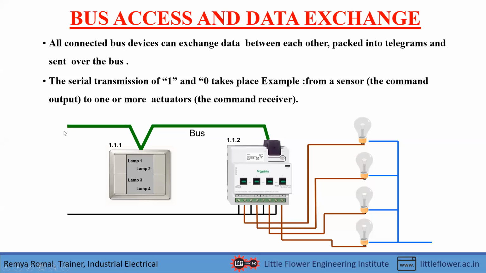So when we give an impulse to switch on the light using the push button, this impulse is carried over to the actuator via this green colored bus cable. That means through the EIB cable, this information is transmitted and reaches the actuator. The actuator receives the information, which was to turn on the light, so the actuator processes and executes the function. Finally, the connected bulb will be turned on.